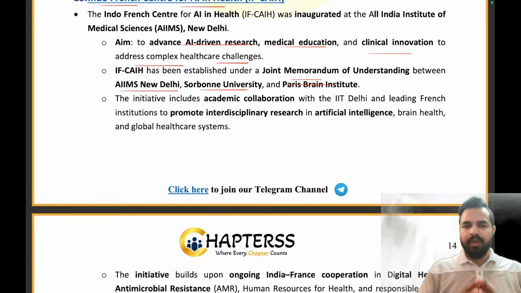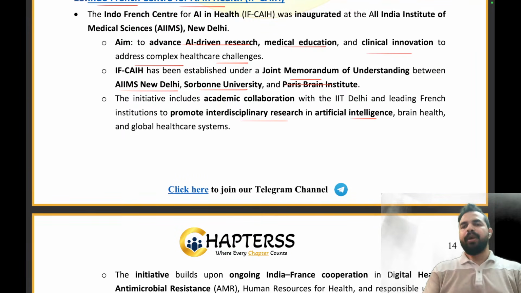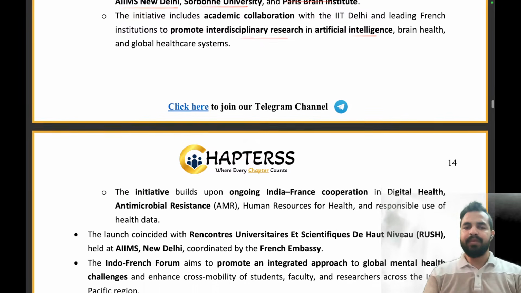The initiative will include academic collaboration with IIT Delhi and leading French institutions to promote interdisciplinary research in artificial intelligence. So, my dear friends, we will be having an academic collaboration with IIT Delhi and leading French institutions, and we will be promoting interdisciplinary research in artificial intelligence. So we will be having more and more research in artificial intelligence, brain health, and global healthcare systems under the Indo-French Center for AI in Health.